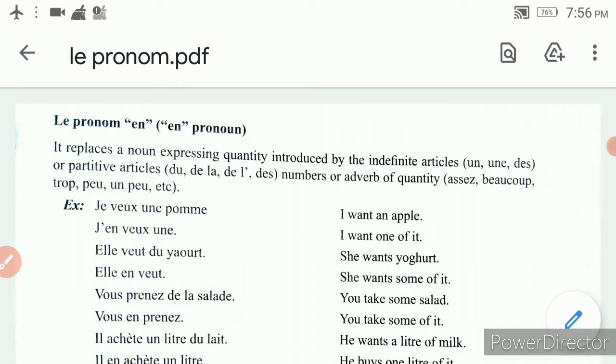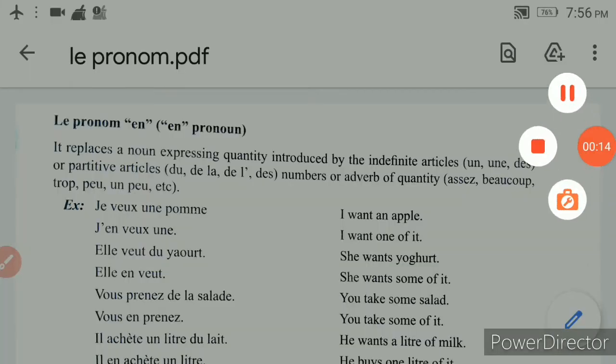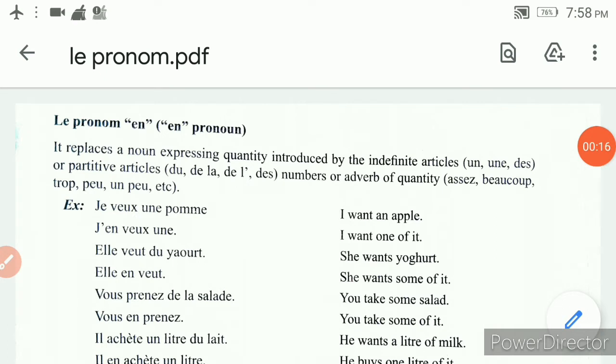Today let us see les pronoms, les pronoms in lesson 4. Please refer to page number 45 of your book PDF, 12th exercise. So we are going to do the 12th exercise of page number 45 and also the 13th exercise on page number 46.